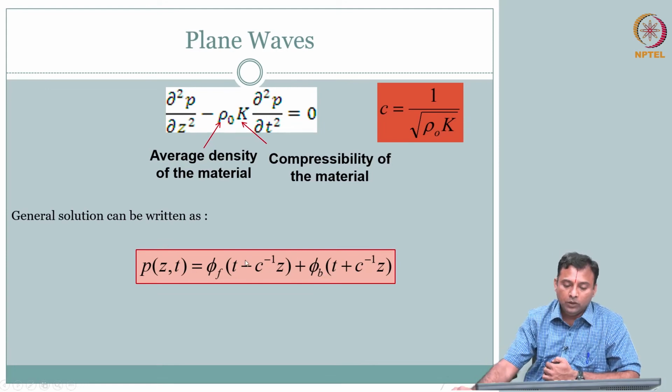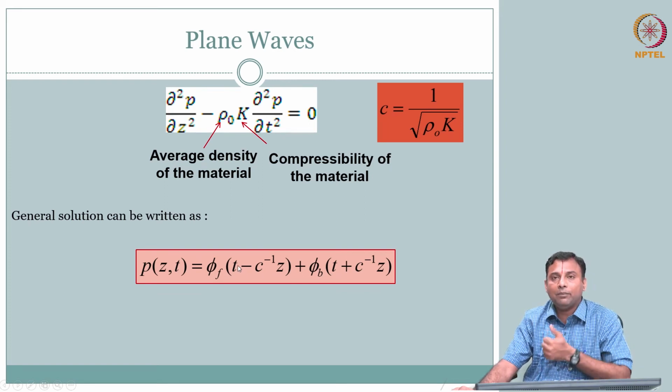These two are independent, and each of them can satisfy the equation. A general function of t minus c inverse z is called the forward travelling wave. If you take the general equation, it is a function of c inverse z. So, at t equal to 0, as t increases, what happens?